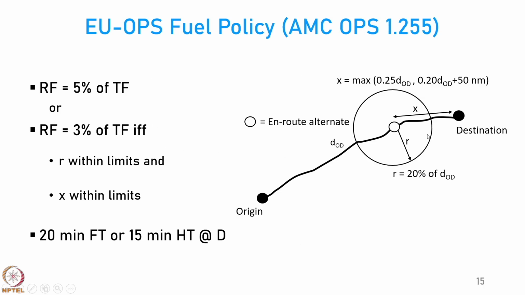Okay. So, you draw this particular circle, and any airport which is inside this circle could be considered as an alternate airport. It could be right on the route as shown here, or it could be somewhere in this particular circle. Okay. And also you have to ensure that you have 20 minutes of flight time or 15 minutes of holding time at the destination. So, this much of fuel you definitely have to carry.